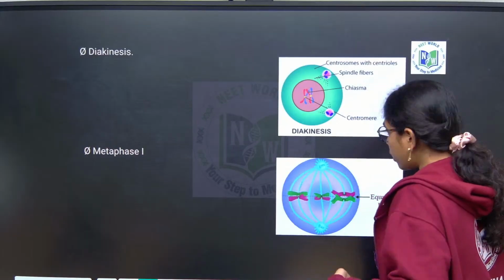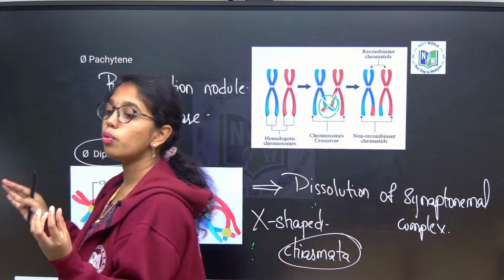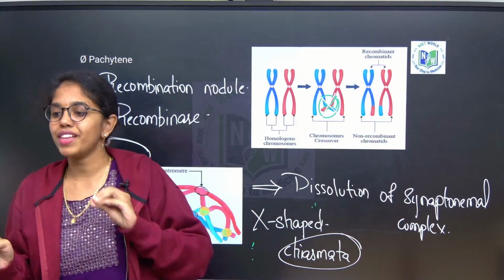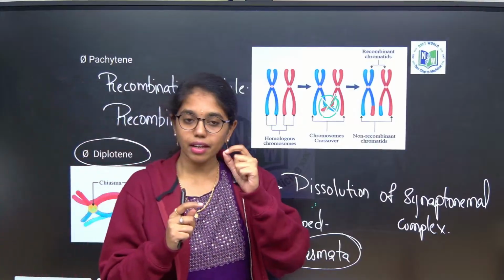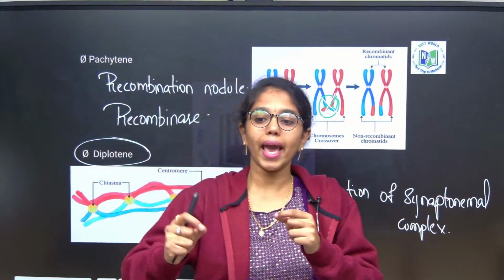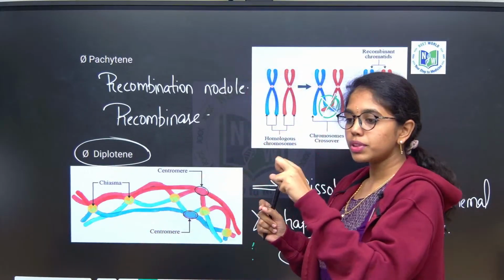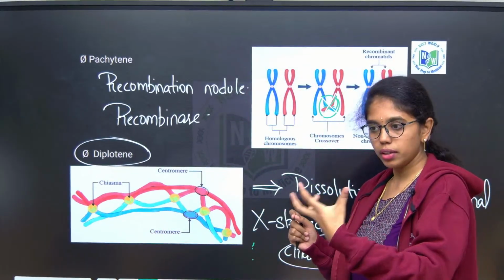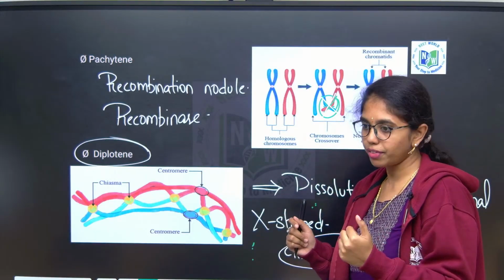One more point to tell you here. In diplotene, this is the stage where most of the oocytes will stop their cell division. For example, in each menstruation cycle, one egg, one ovum, will be released. All the ova are prepared at the time of embryo or fetus formation, during the female's birth.